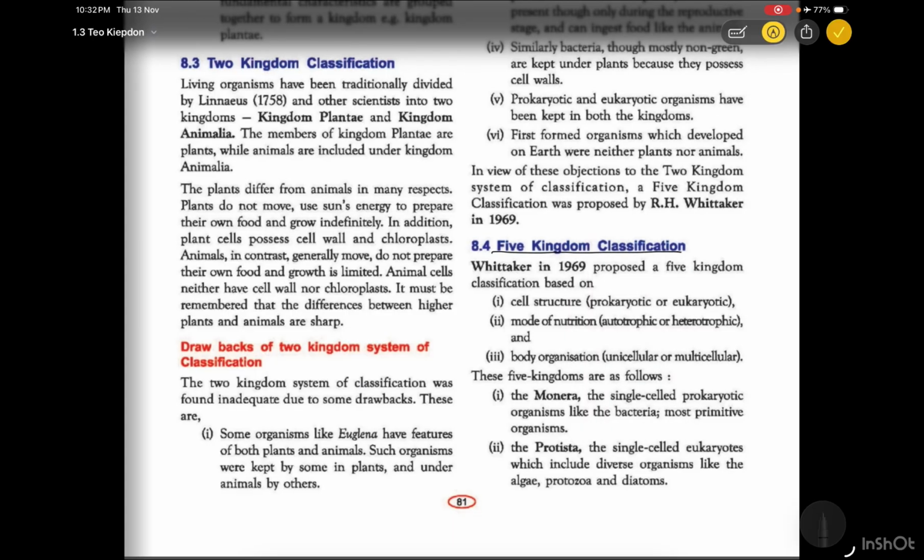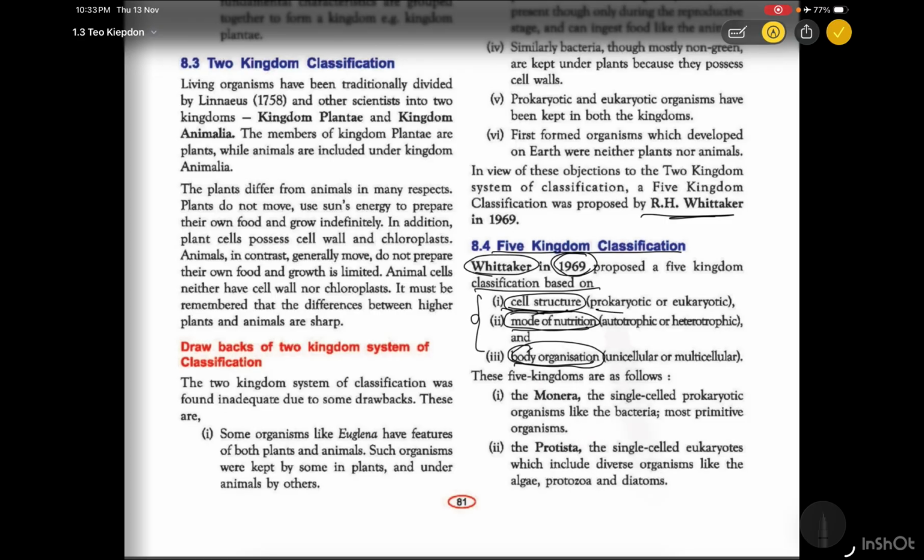Kingdom classification was proposed by R.H. Whittaker in the year 1969. This is a point to remember, and it is the classification that is based on the cell structure, mode of nutrition, and body organization. So these are the 3 points we need to remember. How the classification was divided is based on these categories: cell structure, mode of nutrition, how we take the food or how we prepare it, and also the body organization, whether it is multicellular or unicellular. Let's discuss in detail.